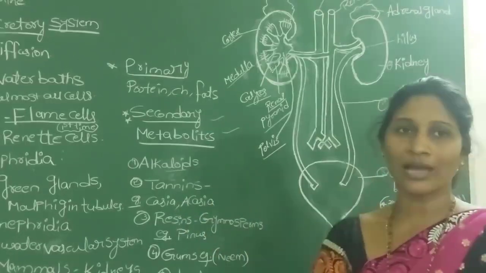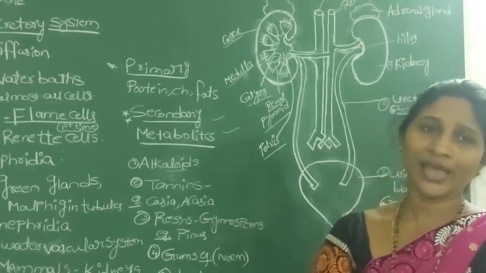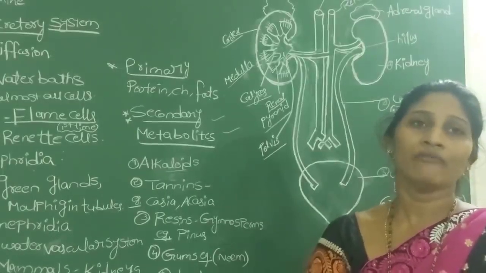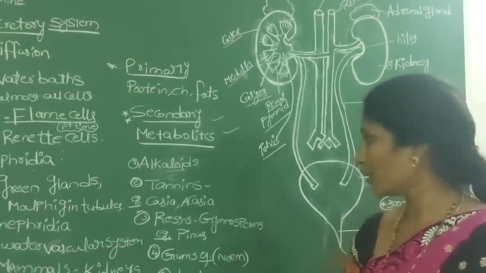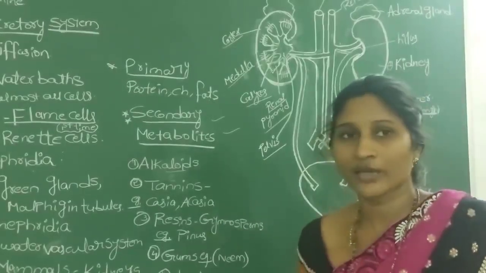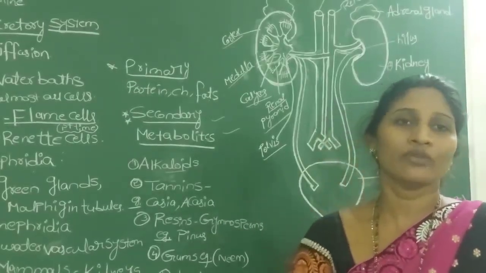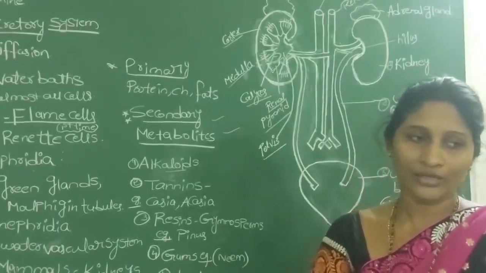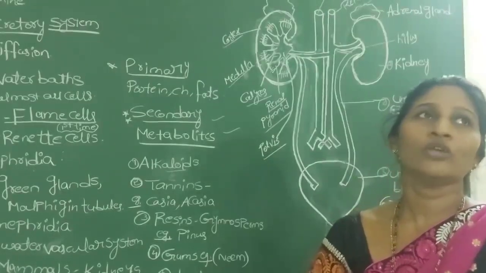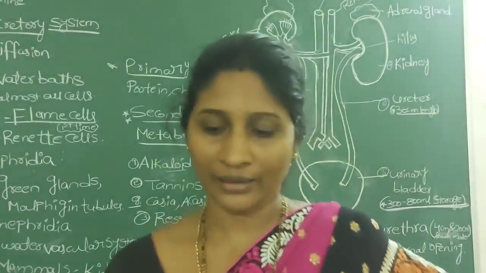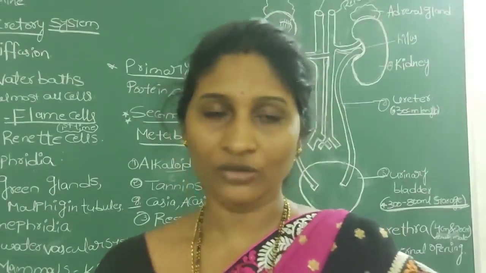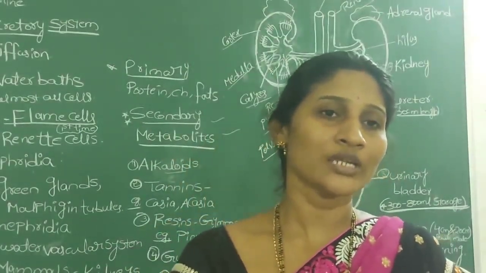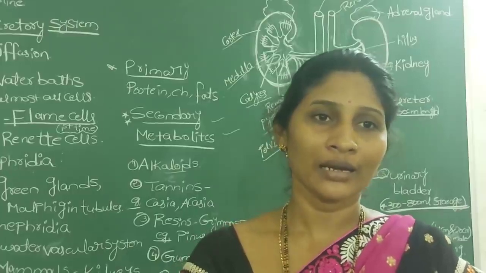So first, coming to alkaloids. These are nitrogenous byproducts. These alkaloids have a wide number of uses. Here I don't have sufficient space to write, so I will tell you some examples. First, we use the anti-malarial drug quinine. Quinine is an alkaloid used as the anti-malarial drug.